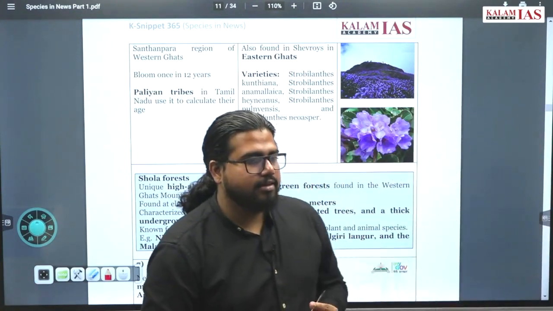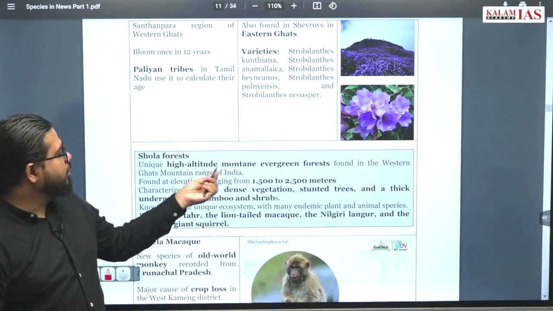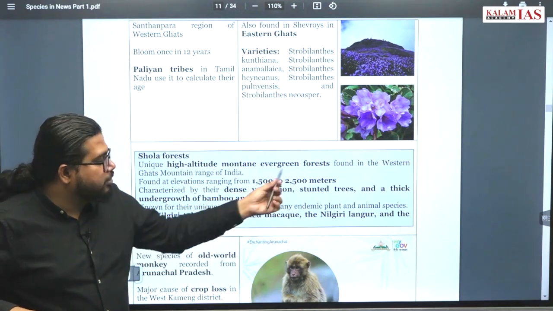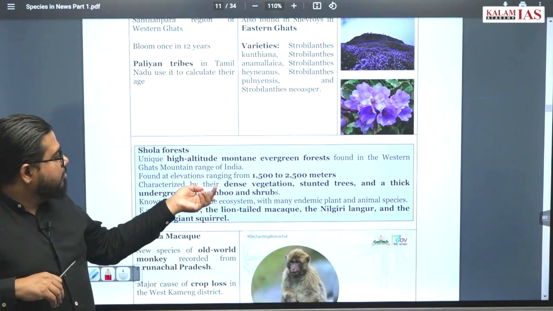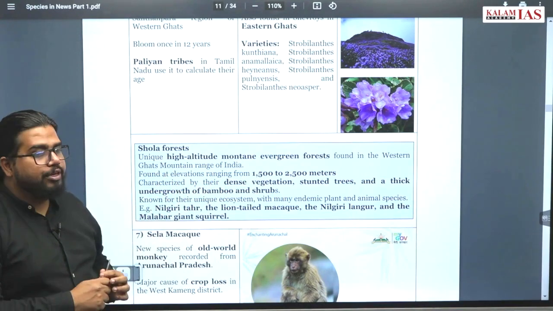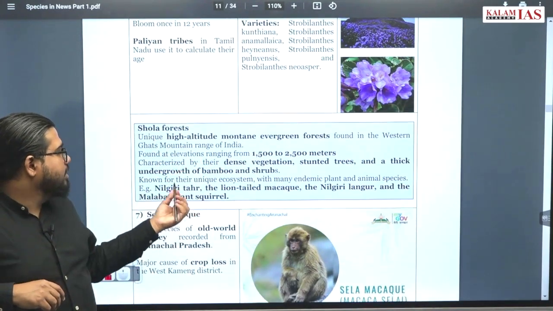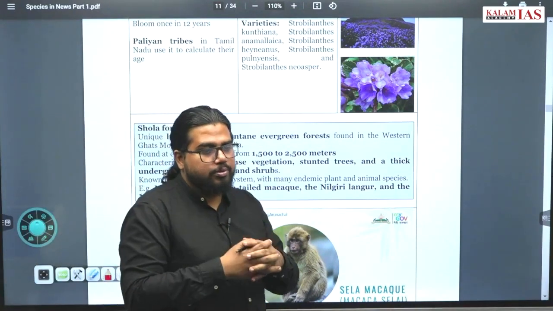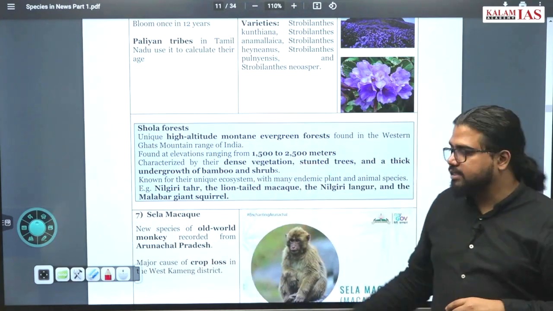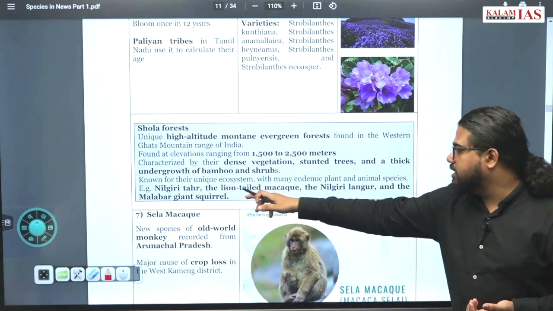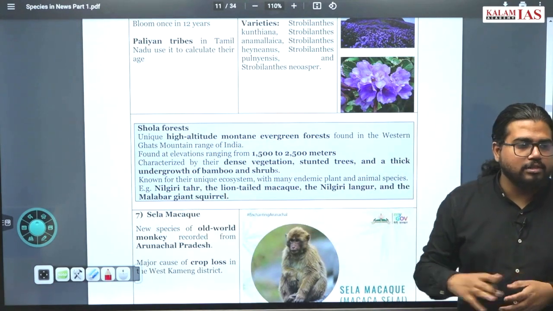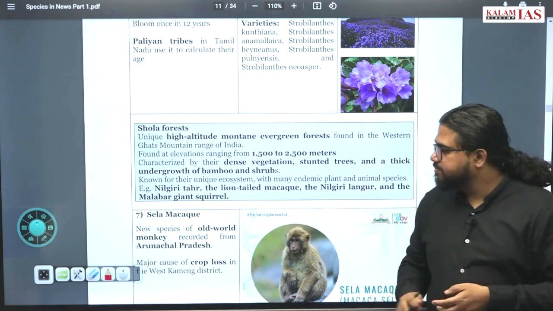Now what exactly is Shola forest? They are stunted forests, evergreen montane forests in the high altitudes of the Western Ghats. Mostly found at 1500 to 2500 meters altitude. Very dense population, with standard trees. Thick undergrowth of bamboo and shrubs is also present. Many endemic species, limited to the Western Ghats, are found in this region. Some examples are Nilgiri tahr, lion-tailed macaque, Nilgiri langur, and Malabar giant squirrel. All these you find in the Shola forest.